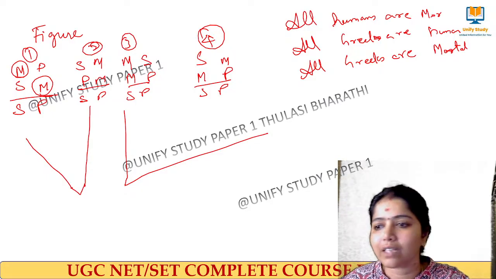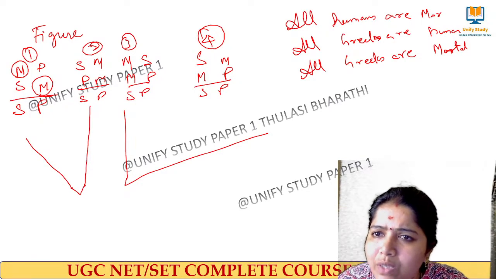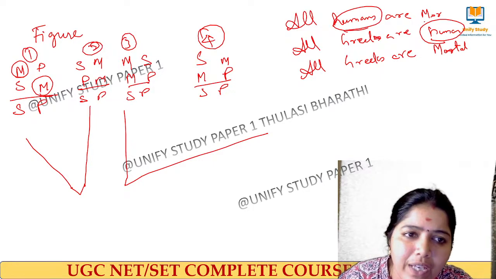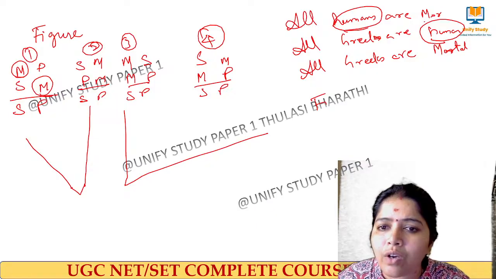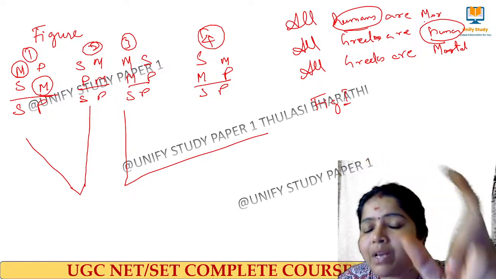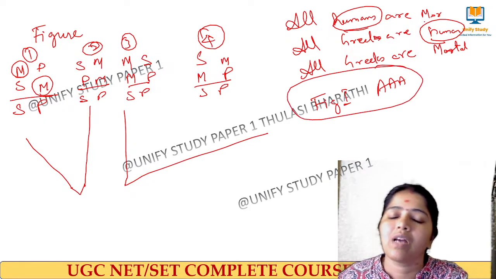Here the right answer for this question is very simple. Here the middle term is what? The middle term is human. So figure 1 is the right answer. So what is the mood and figure of this categorical syllogism? This belongs to figure 1 and the mood is AAA. Am I clear, learners?